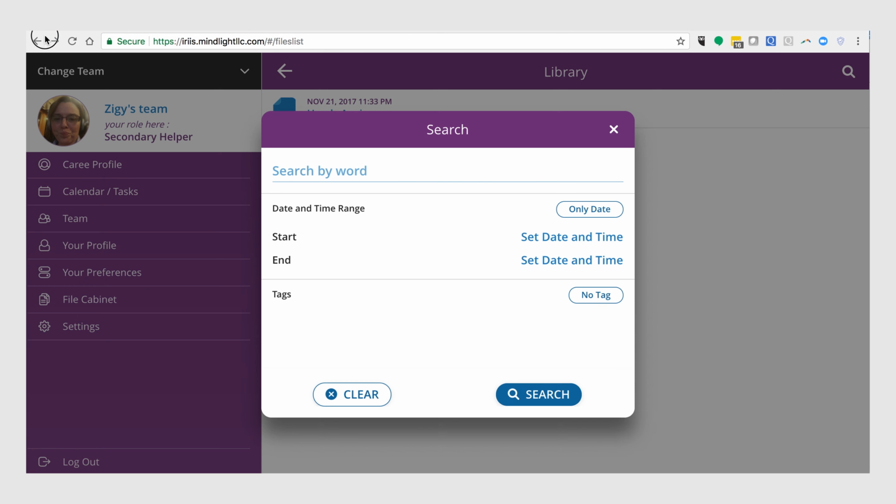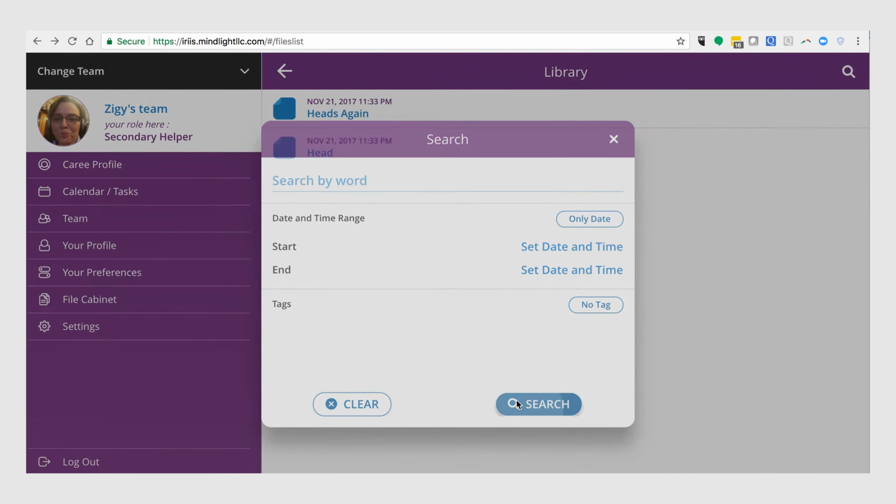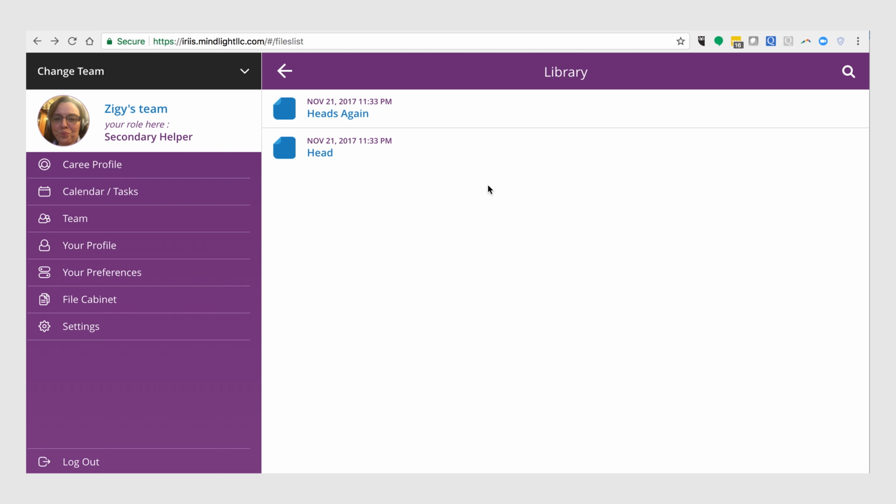So I'm going to end the video with that weird message that I got there, and hopefully you got a lot out of the ability to search. So we'll hit clear, we'll hit search again, and then we'll end the video.